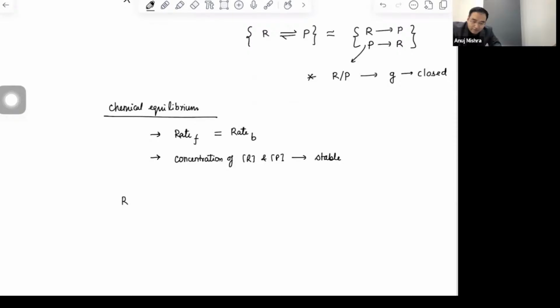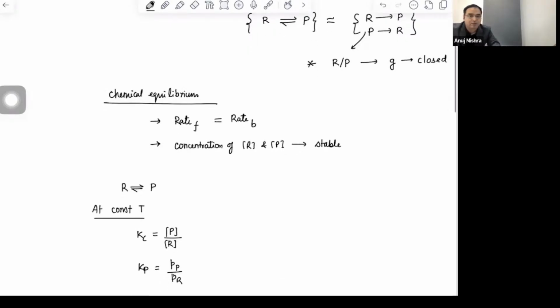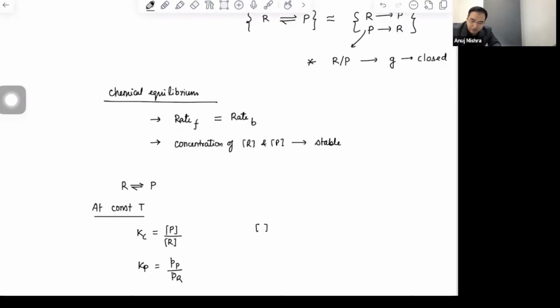If you write any reaction, R gives P, reactant gives product, at constant temperature, we define a term, Kc, and Kc is concentration of product upon concentration of reactant. And we define Kp, which is pressure of product upon pressure of reactant, if it is gas, of course. Okay. So what is this word? This is concentration. And what is this word? This is partial pressure.